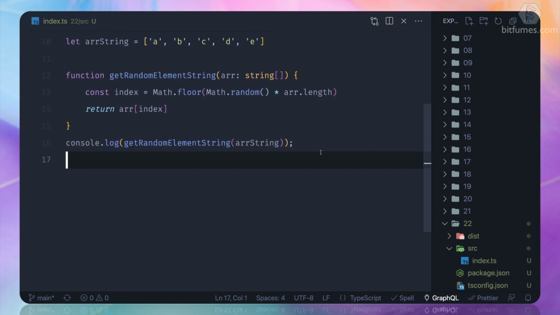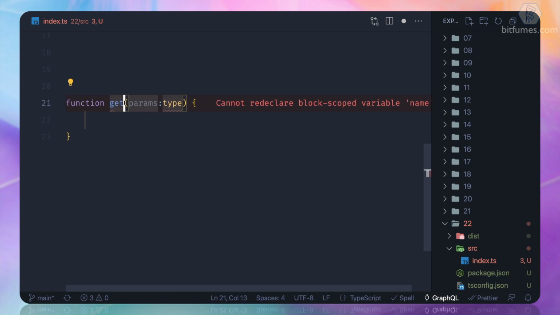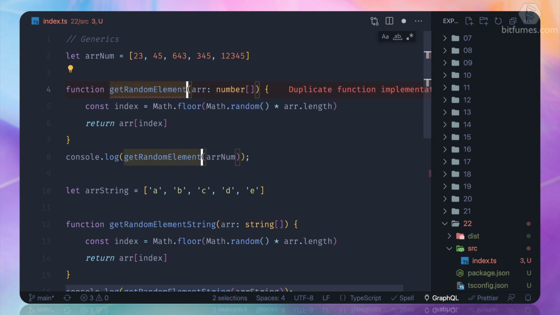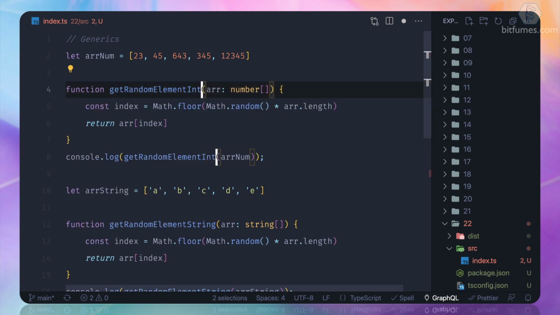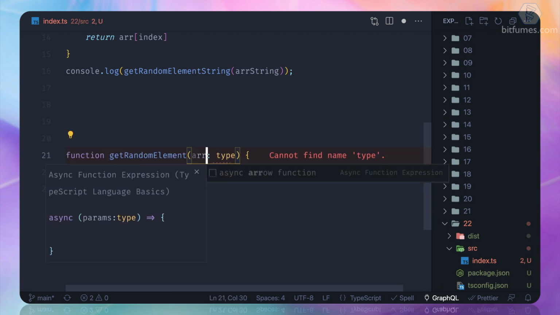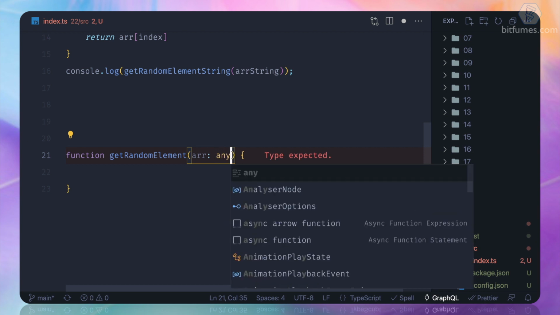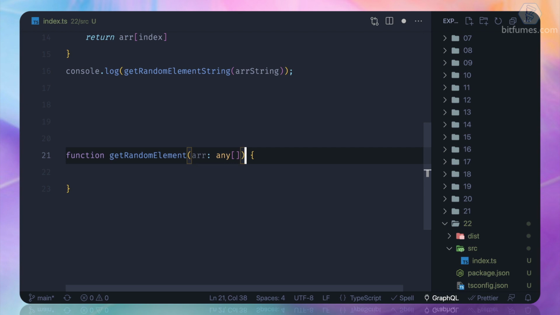Now think about this. What if I create a function and call it get random element, and let's call this one random element integer. This time I'm going to say it's an array, but the type I don't know. So I can say it's an array of any element and it's going to return anything. That's going to solve my problem, obviously.